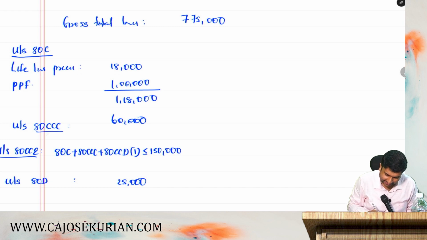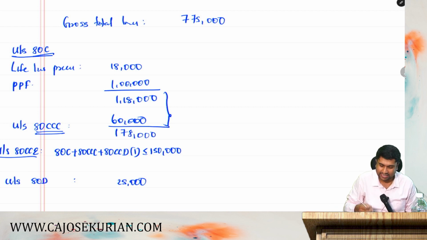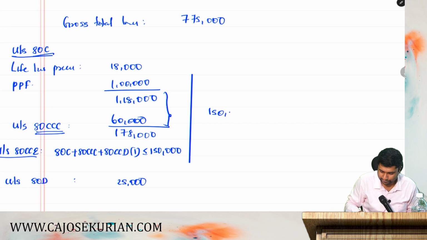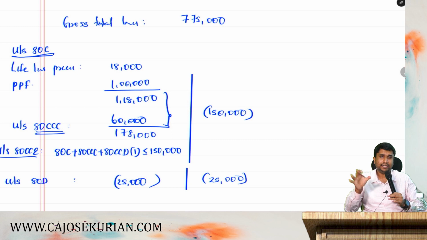Adding these two, how much is the total figure coming? 178 is coming. But can you claim this entire 178 as a deduction? No. The maximum deduction allowed from this shall be 1,50,000. And you can claim this entire 25,000 as a deduction under 80D. For that, there is no other restriction.